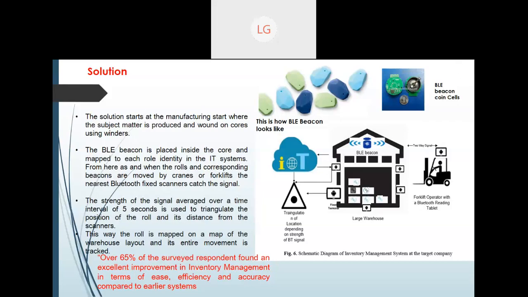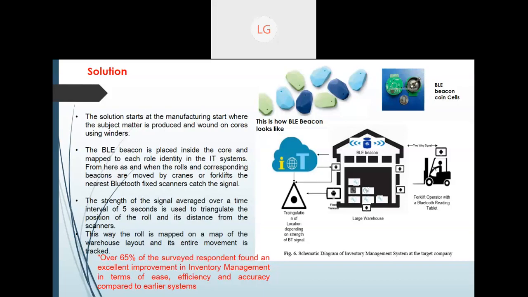Now the solution: they started with production, where they wound material on cores using winders. This is very typical technical language of manufacturing. Winders, we know, roll it out. Because these are very big sheets, and tons of sheets were there, they were rolling them out. So what they did was place these BLE beacons into the core of those sheets itself.